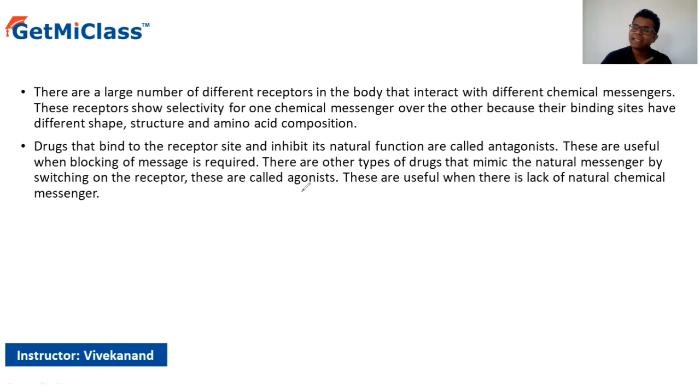If the drug is coming and inhibiting the natural functions, then we call it an antagonist. On the other hand, if the drug is just mimicking the natural messengers, because there is no messenger present in that particular body, in such a case that particular drug we call an agonist. Okay, so these are the two things we need to know.